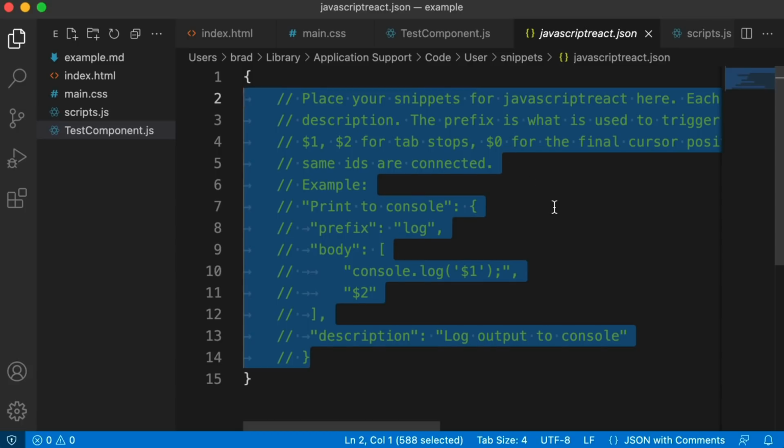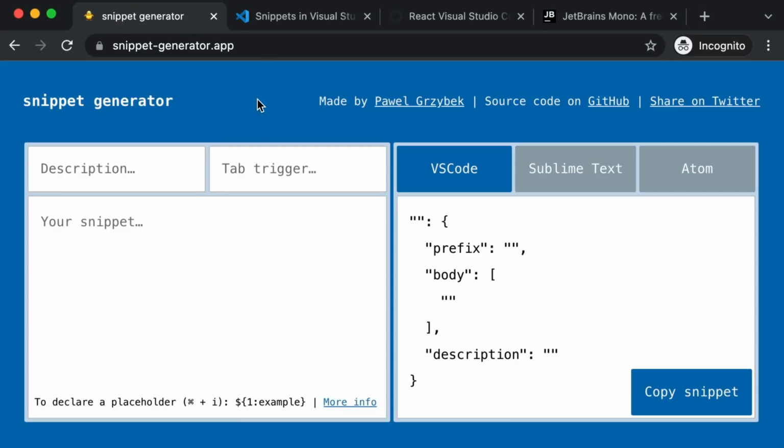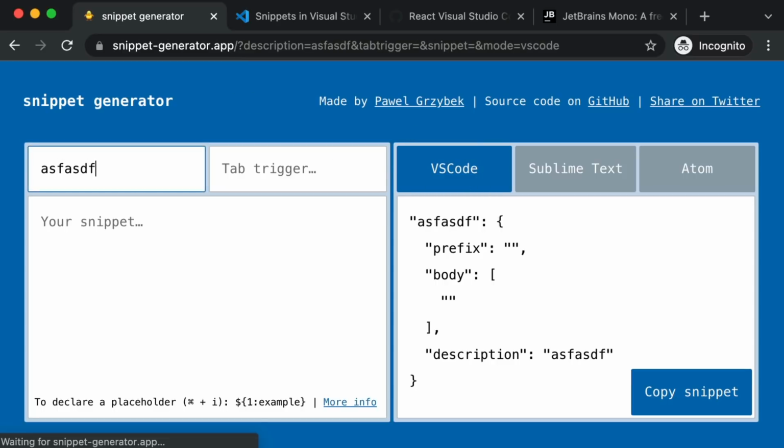Now, creating your own snippets like this can be sort of awkward, unintuitive, and time-consuming, because you have to spell out each line of code inside an array, and each line needs to be in quotes. So typing this out is really unintuitive. What I like to do is create all my snippets using this web app called snippet-generator.app.